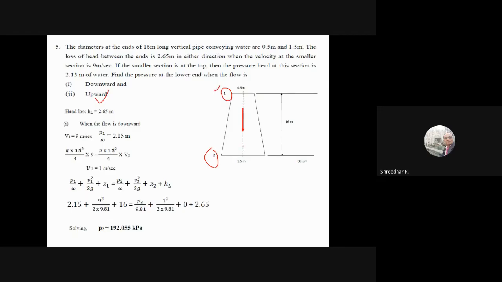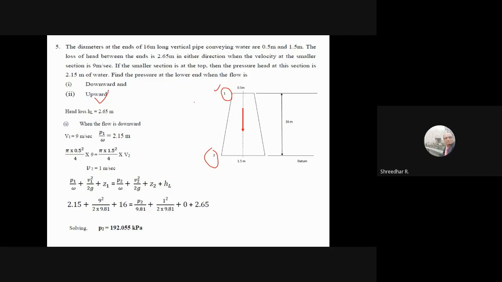So when the flow is taking place from section 2 to section 1, how will I write this equation? I will write on the left-hand side, because the flow is from section 2 to section 1: P2 by omega plus V2 square by 2g plus Z2 equals P1 by omega plus V1 square by 2g plus Z1 plus head loss. Like this I have to write. If you want, you can change the names and write the same equation. It is left to you, but the concept is like this.